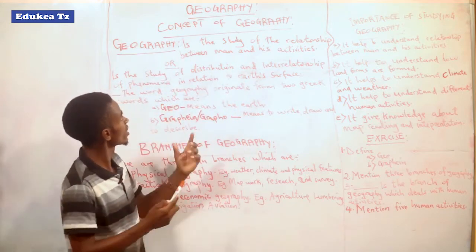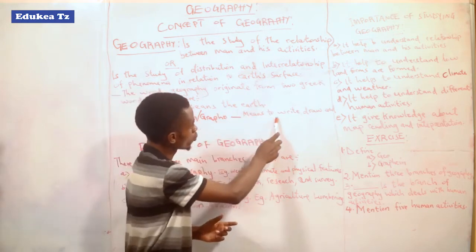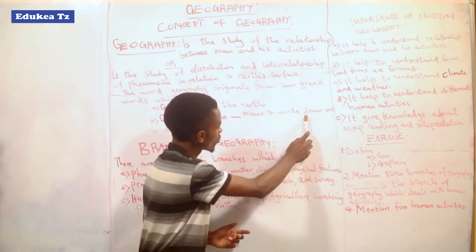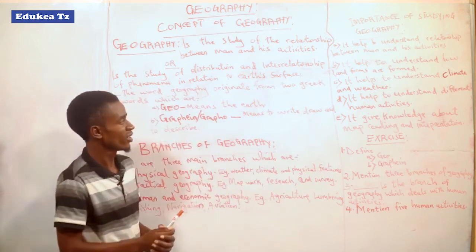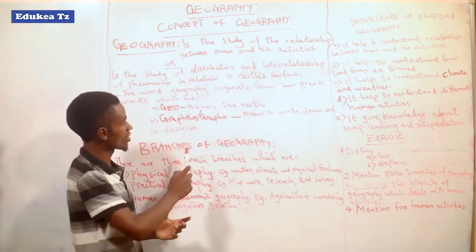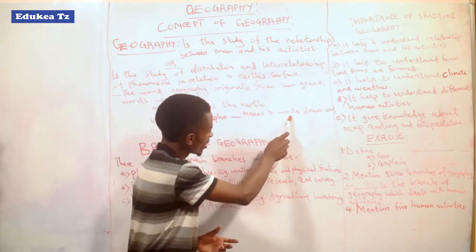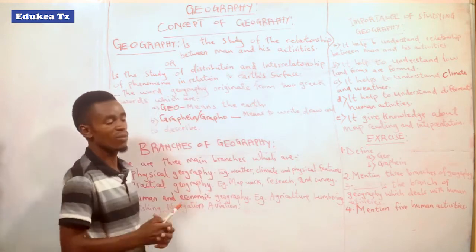In the simplest way we can say that Geography means the earth: to write, to draw and to describe.